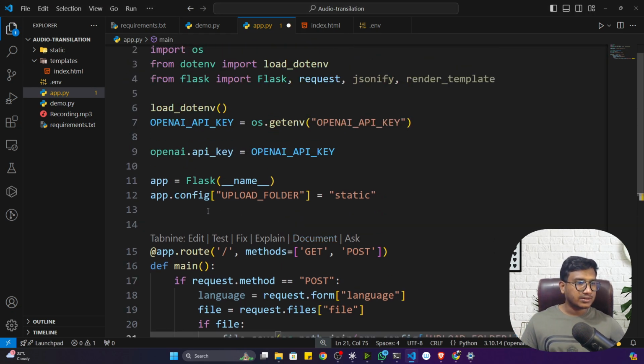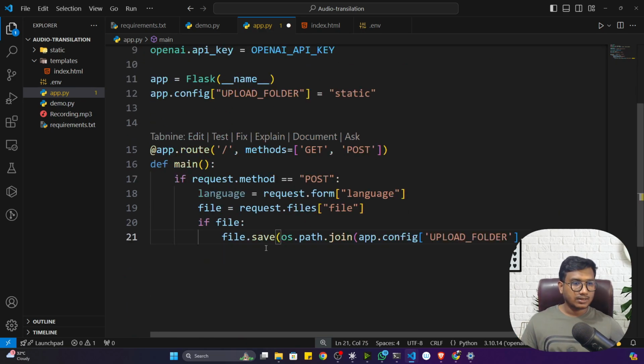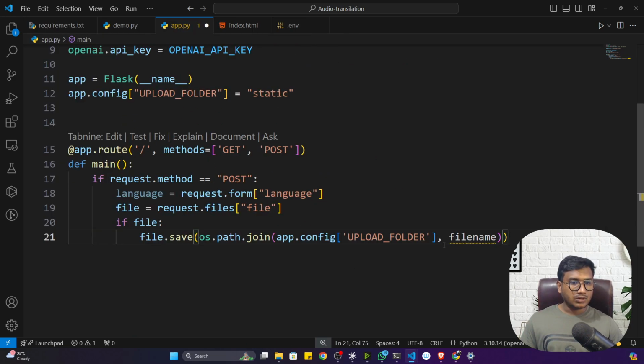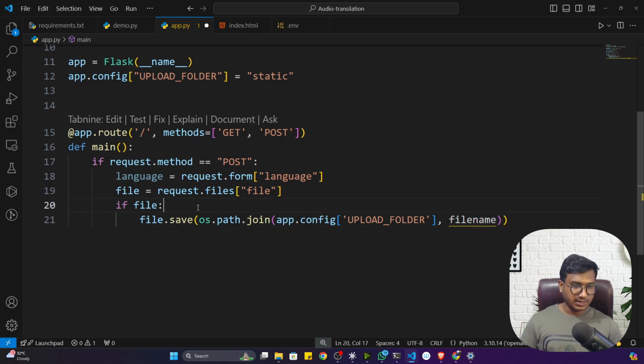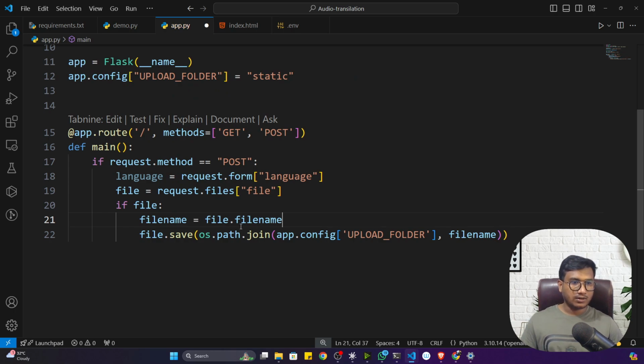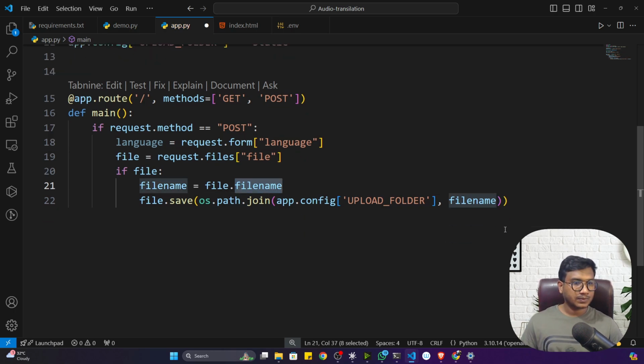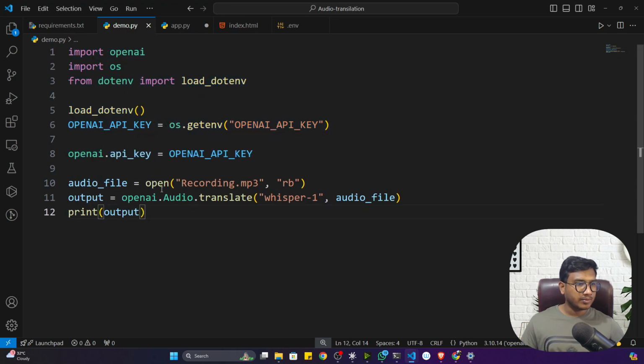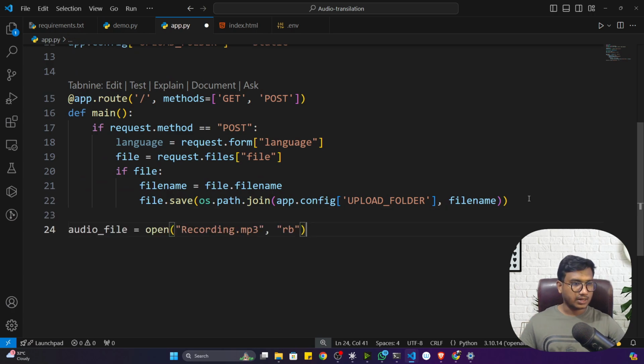I think you remember we set the configuration, upload file static. So it will save inside the static folder. And to save this file, I need a file name. So let's create a file name here. I'll just write filename is equal to file.filename. It will give you the file name. After that, you can easily save this file inside the static folder. Then I will load my audio. To load the audio, I think you remember I was using this code snippet, so I can use the same code here.